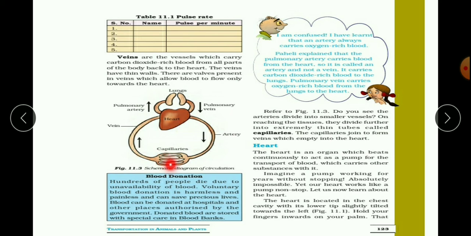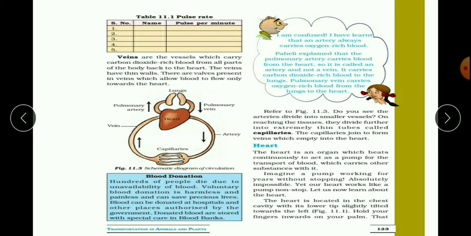Here one schematic diagram is given. It will tell about your arteries and veins. You can see the artery now. This is coming from the heart. And what is this? Can you see this word, capillaries? Here you have to remember that there are three words: arteries, veins and capillaries.